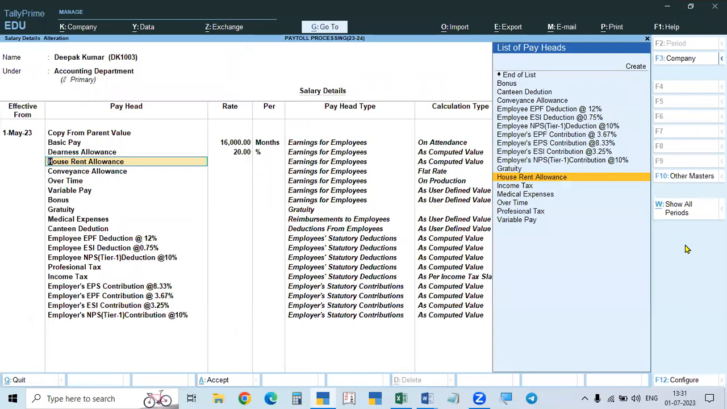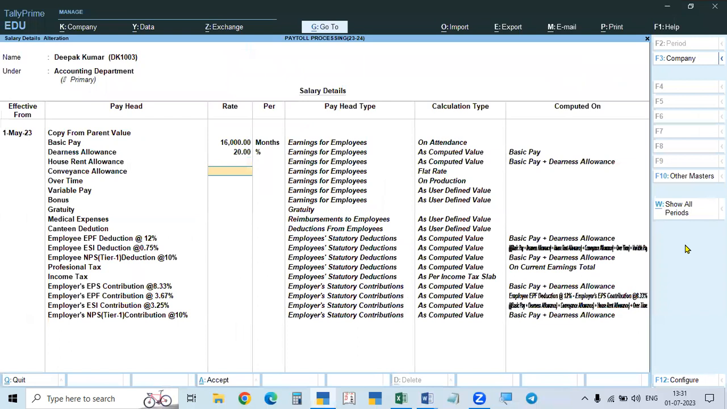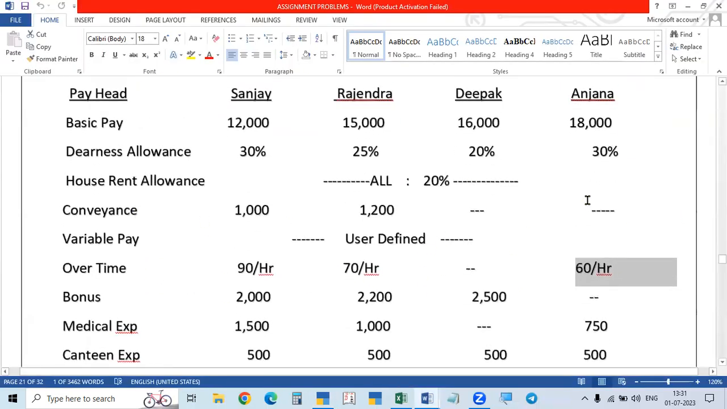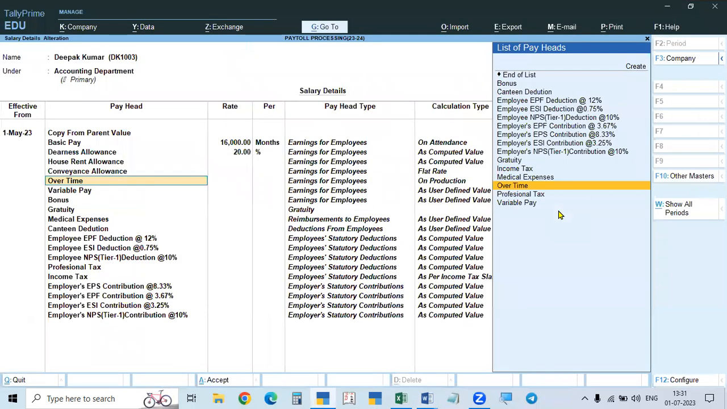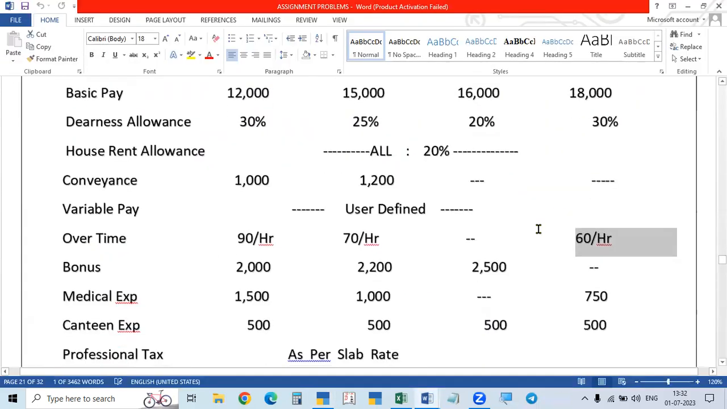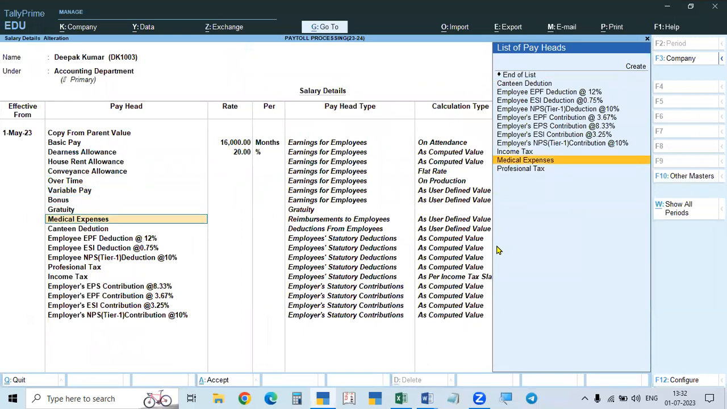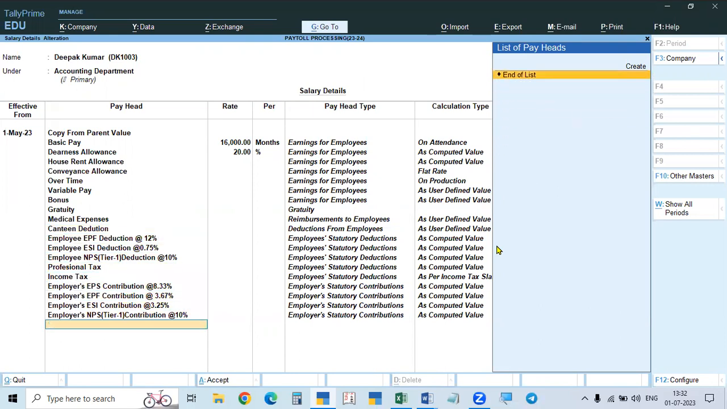Then close it. And then house rent allowance it will calculate. Conveyance allowance is there. For him also, there is no conveyance. And overtime will give the rate. For overtime also, you don't have overtime, so we will not give anything. Variable pay and the bonus, that is a bonus. Gratuity will not come. Medical expenses, that is reimbursement. And canteen deduction is a deduction from the employee. So these are given as user defined. We will define them later. So all these are completed.